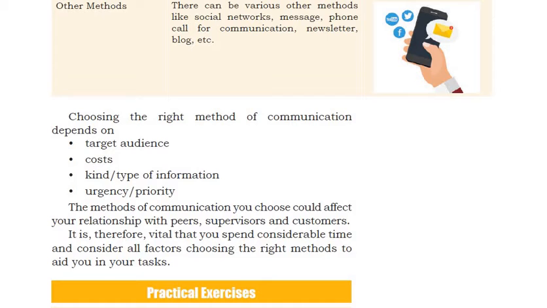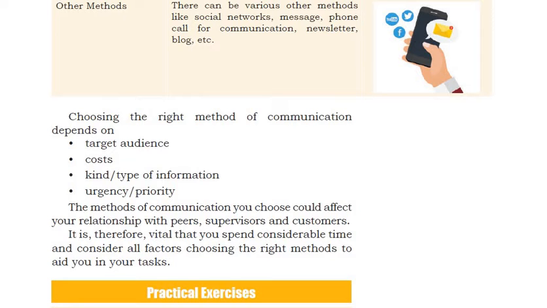Choosing the right method of communication depends on the target audience, cost, kind or type of information, and urgency or priority. Suppose you want to send information to a large number of people, so your target audience is large. Then you can use newspapers or electronic media. Or if it is limited to a particular area, then you can distribute pamphlets.